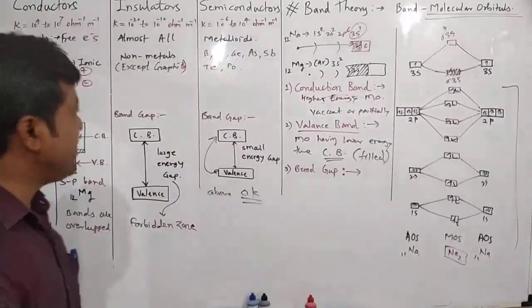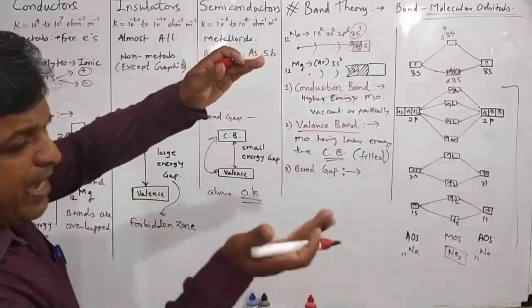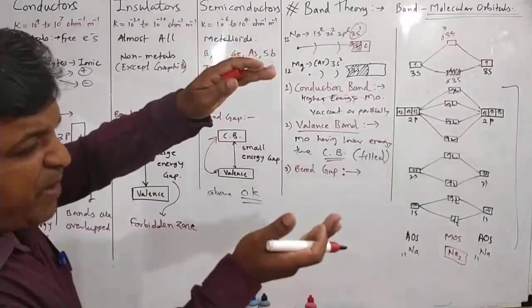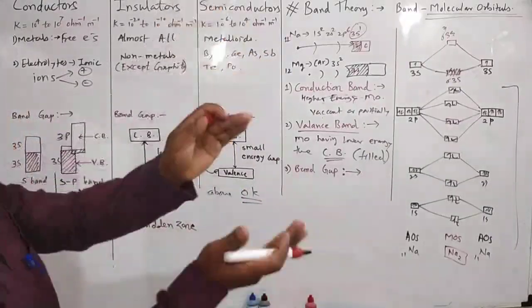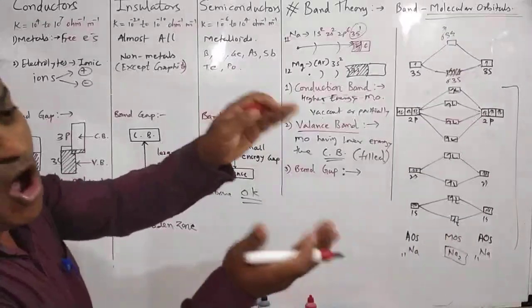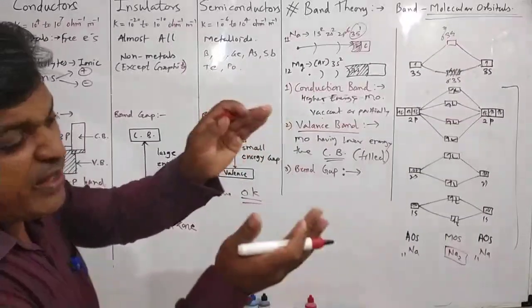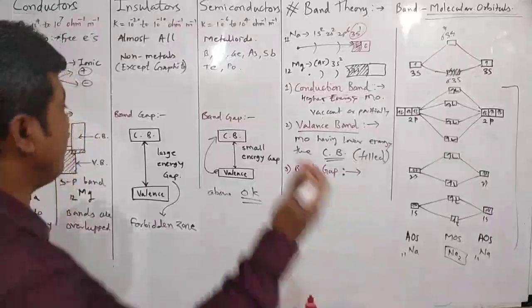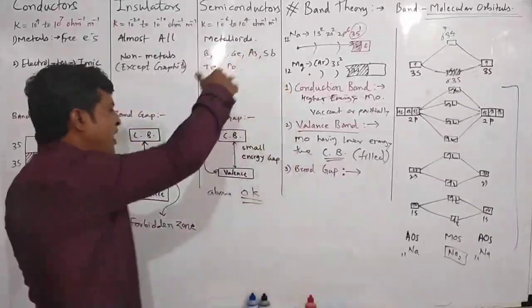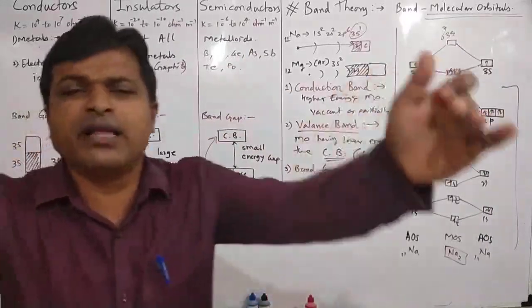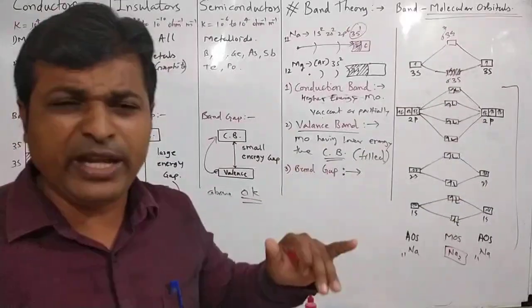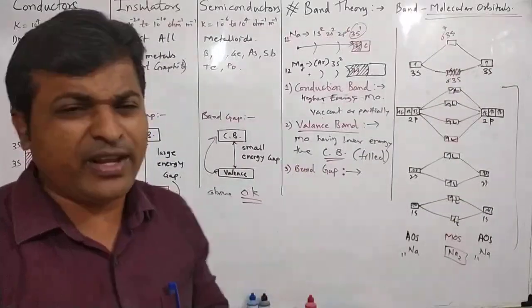So in a semiconductor, the energy gap between valence band and conduction band is not too large. It is small, and with this small energy gap, electrons from the valence band can be promoted into the conduction band by absorption of heat energy from the surroundings, or electromagnetic radiation.